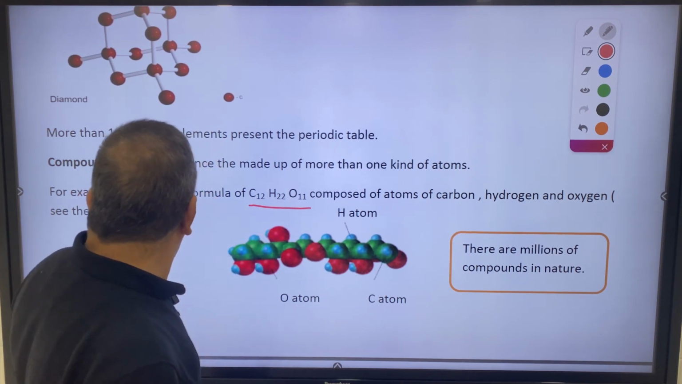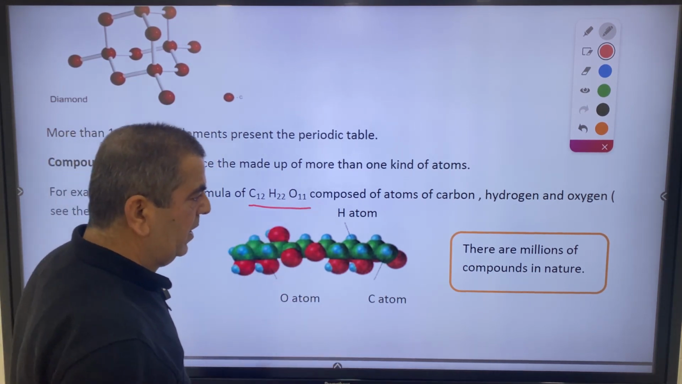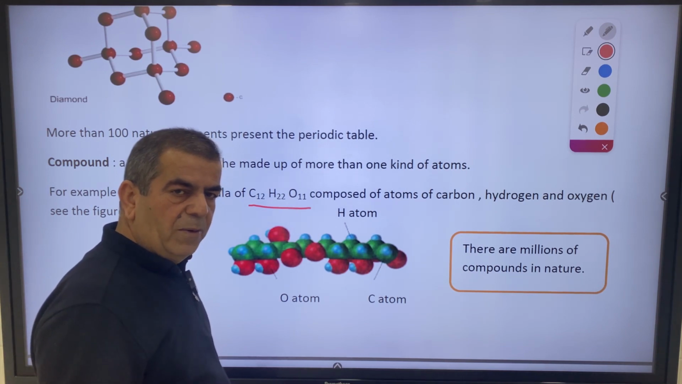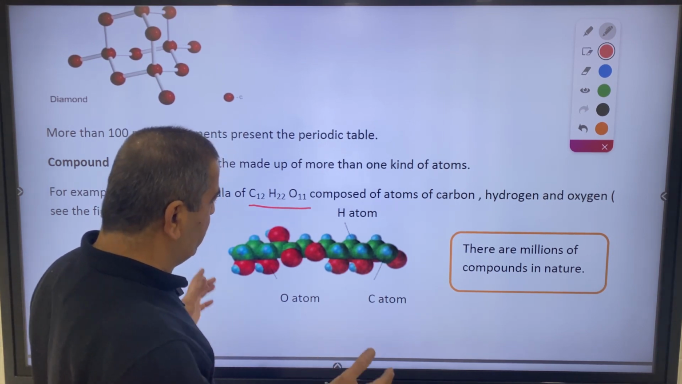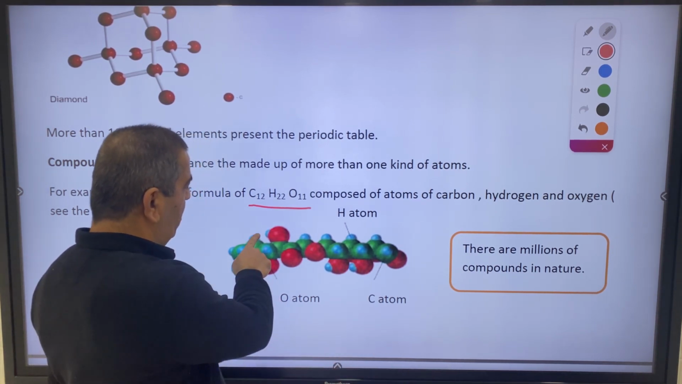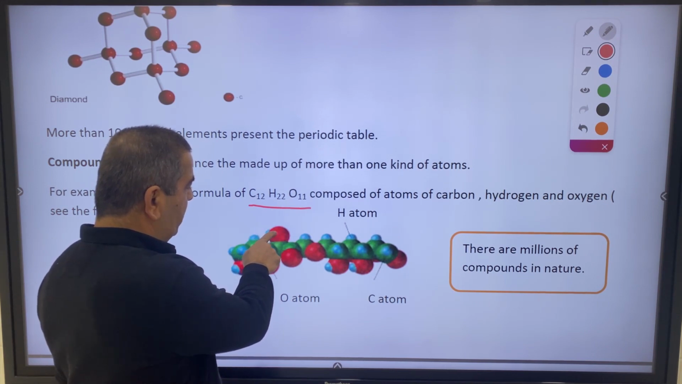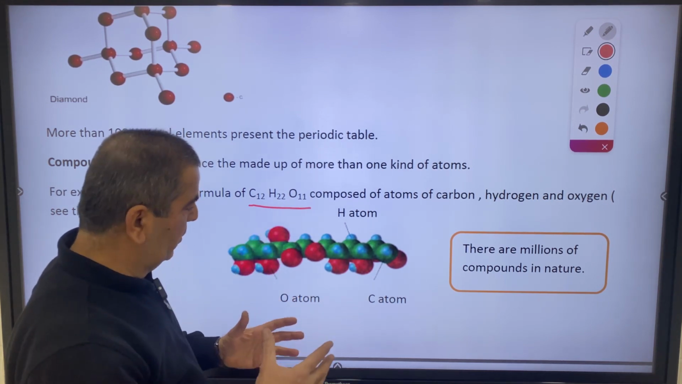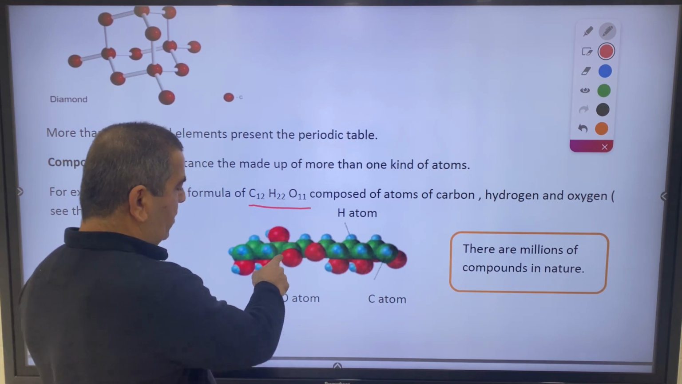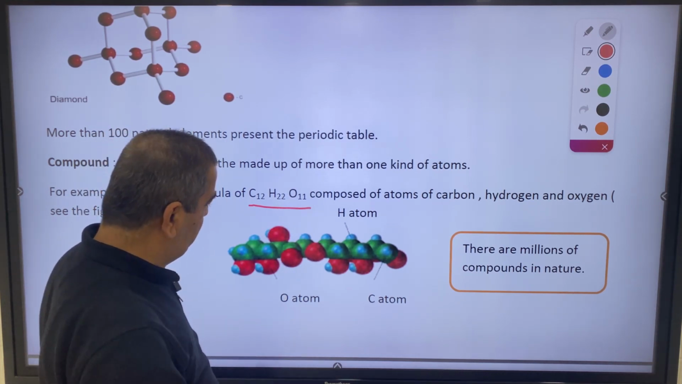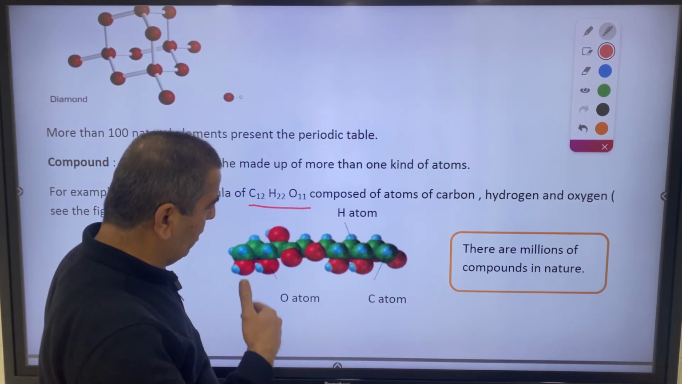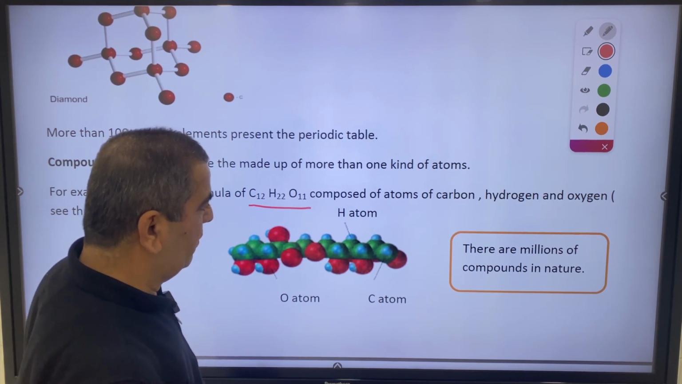This was about compounds. We're going to study later more about compounds and the bonding inside them, because the atoms here, for example, this hydrogen and this oxygen, are bonded to each other. This carbon and this oxygen are also bonded to each other. Later we'll study the bonds and types of bonds.